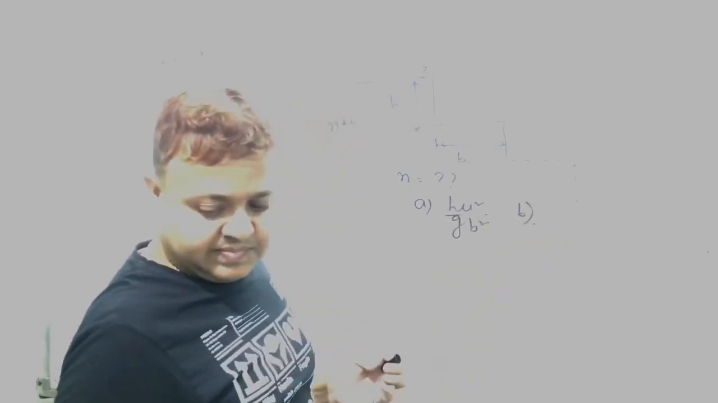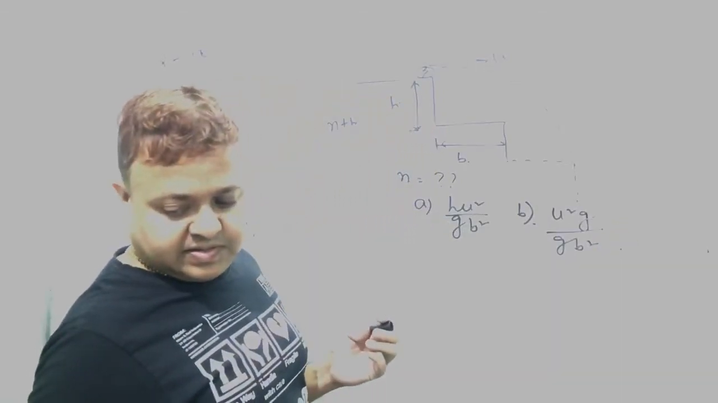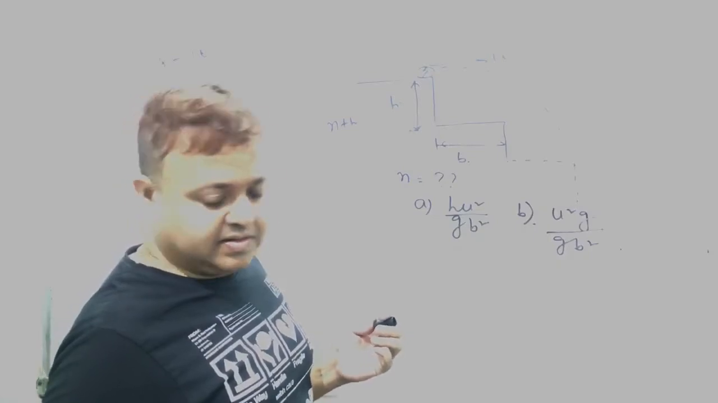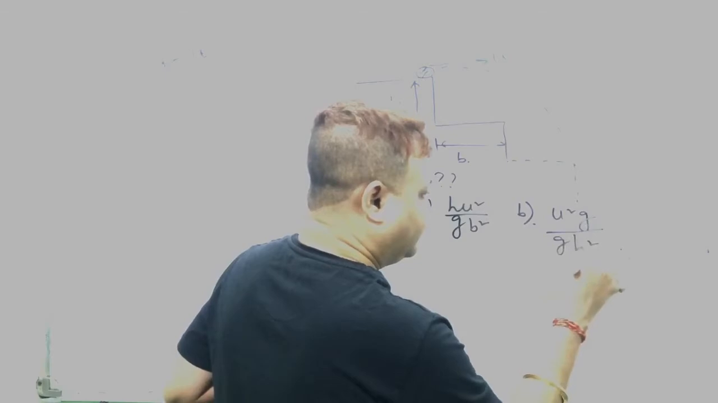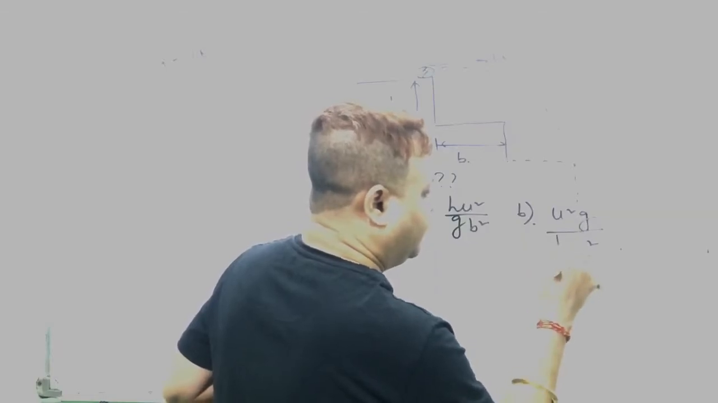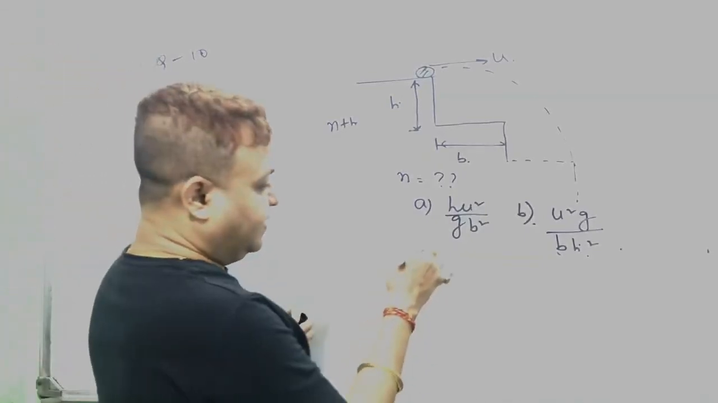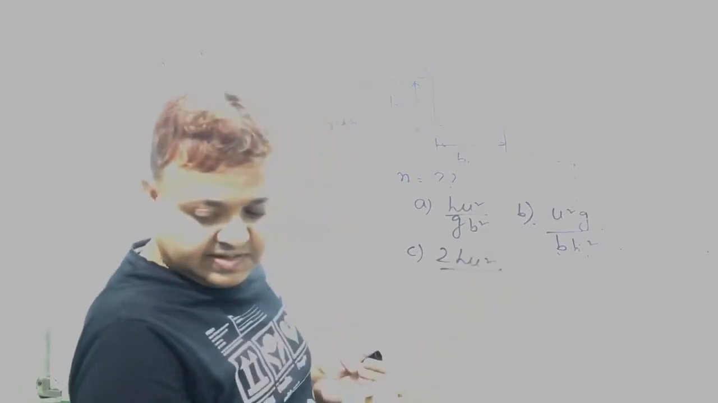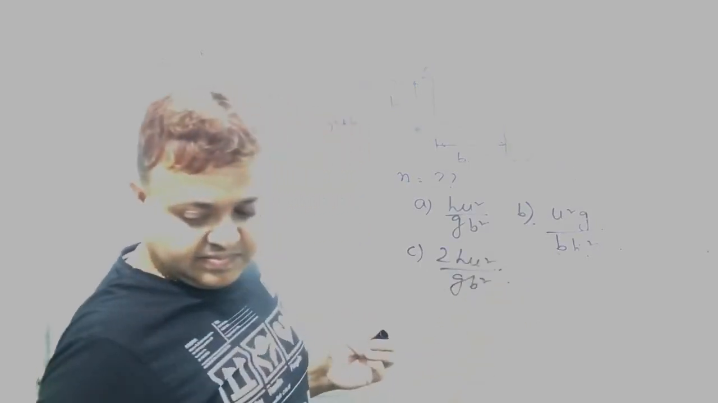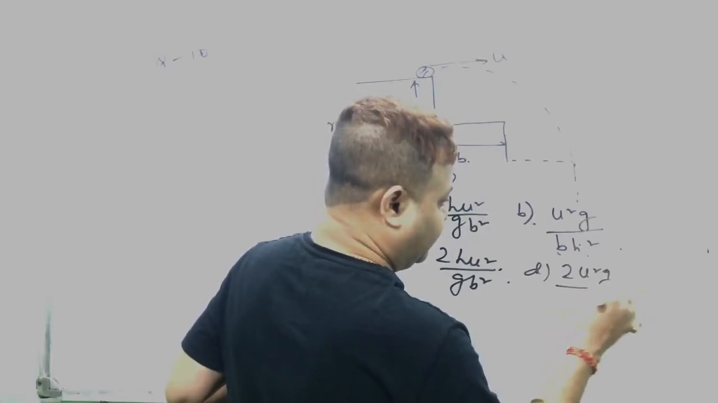Option A h u square by g b square, B u square g by g b square, C 2h u square by g b square, and D 2u square g by b square.